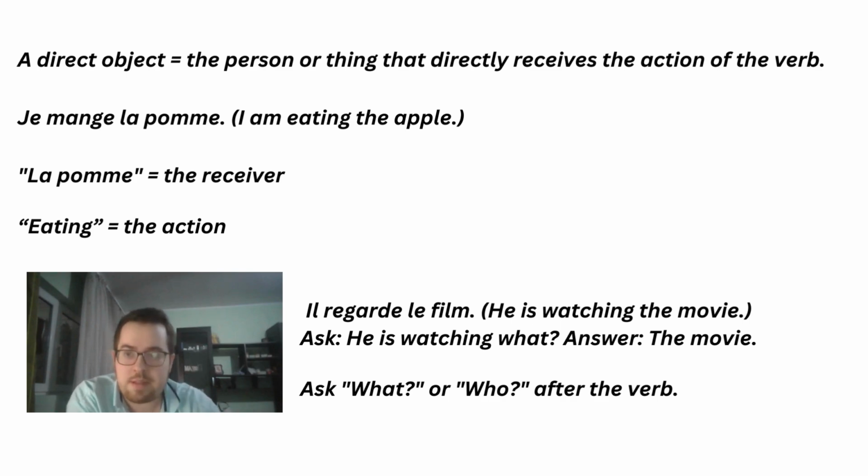A direct object is the person or thing that directly receives the action of the verb. For example, je mange la pomme. I am eating the apple. La pomme is the direct object because it's receiving the action of eating.